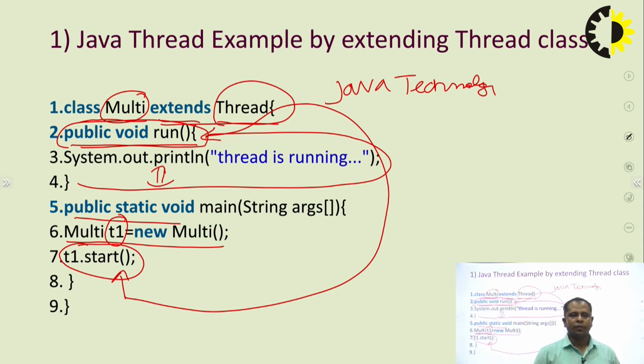If we design any logic or any program here, the run method will execute according to that logic. So if you want to create a multi-threading application in Java, we should use the Thread class or the Runnable interface, and after that we will use the run method and call that run method using the start method.